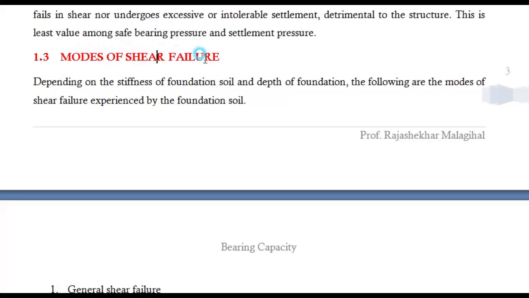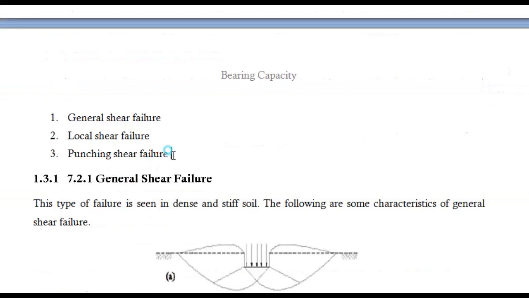Coming to the modes of shear failure. Below the foundation, there is soil. This was studied by Karl Terzaghi, who is the father of geotechnical engineering. He says that the soil below the foundation fails of course, but it has some standard patterns. It will fail in some standard patterns. Those patterns are divided into three different modes: general shear failure, local shear failure, and punching shear failure.